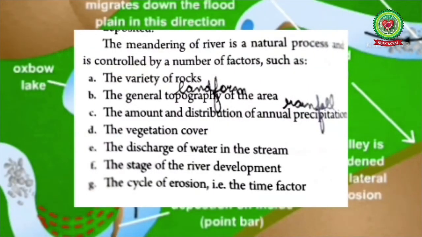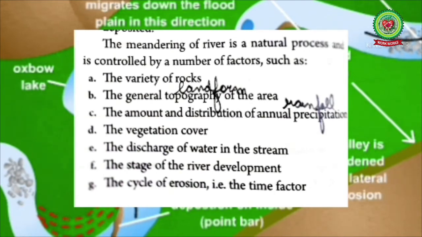Next, we have the amount and distribution of annual precipitation. In the areas with more rainfall, there will be less formation of meanders. Next one, we have vegetation cover. Trees and forests always act as an obstruction in the formation of meanders. Next one is the discharge of water in the stream.